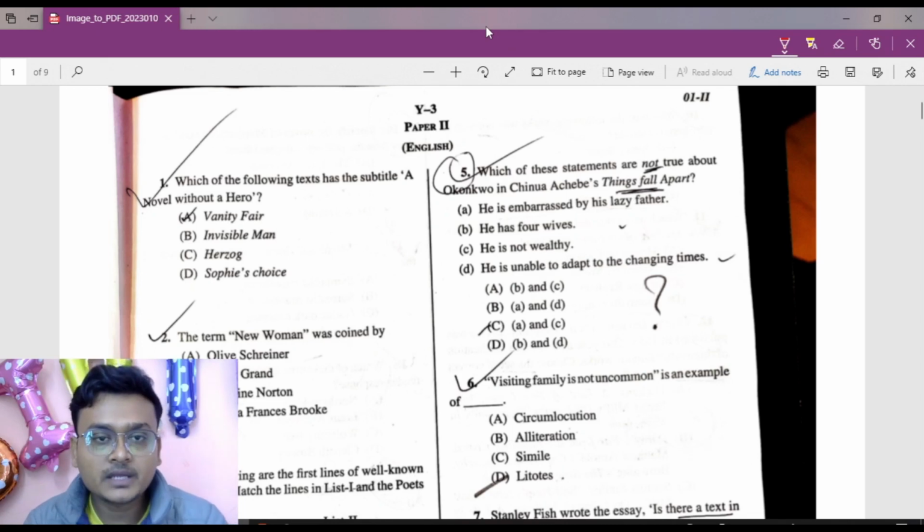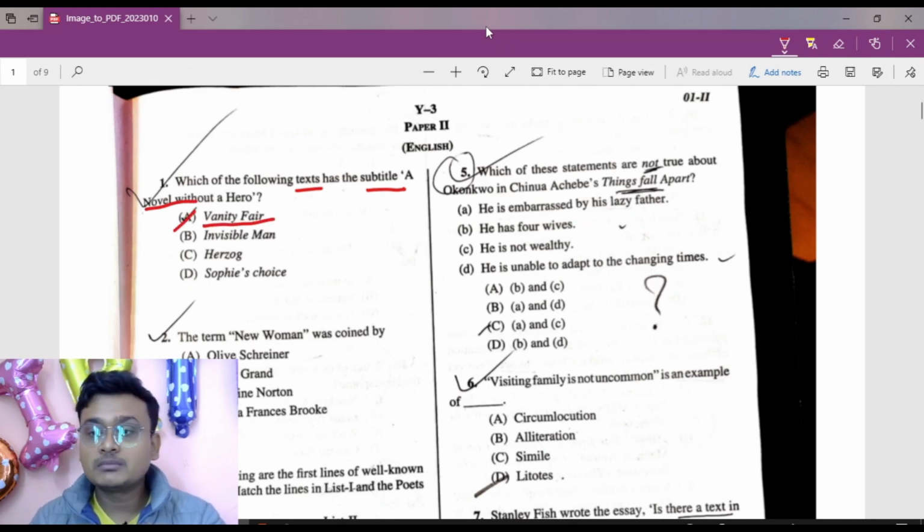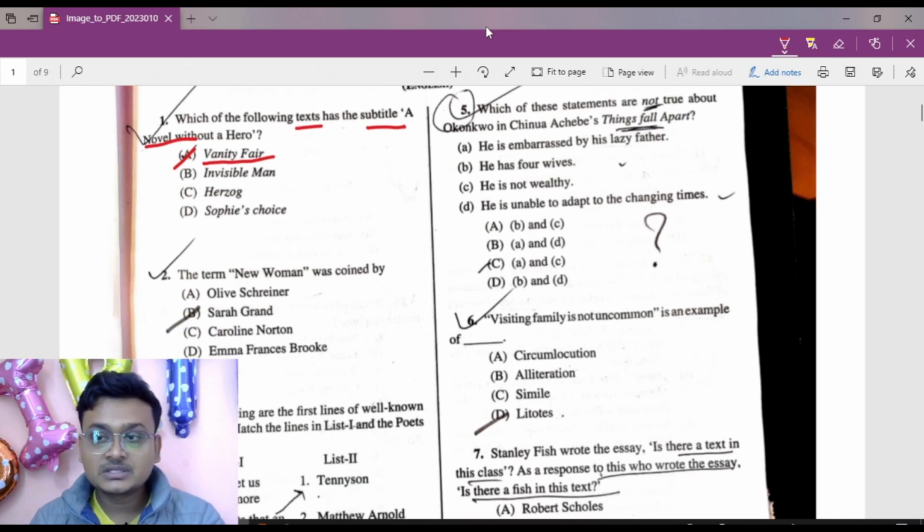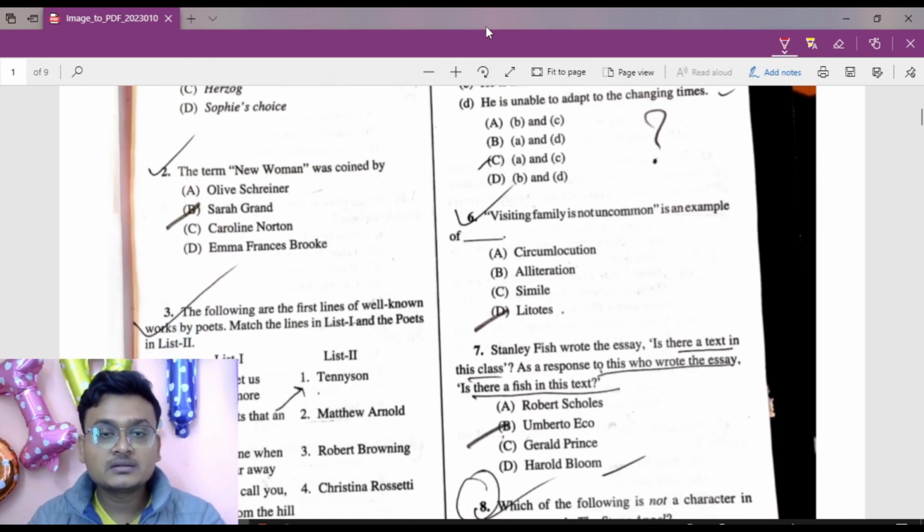Let's look at which of the following texts has the subtitle "A Novel Without a Hero." It is very easy: Vanity Fair is the right answer. Now move to question number 2, the term "new woman." The term was coined by Sarah Grand. So option B is the right answer here.